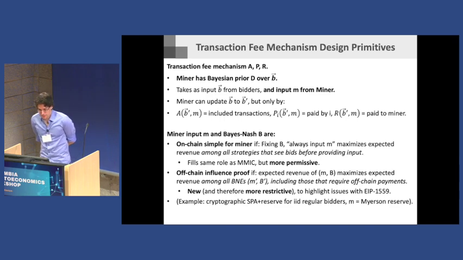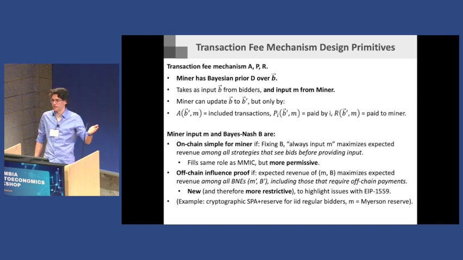Okay, and then here is the actual new definition. The new definition that captures what I'm saying is the issue with EIP 1559, I will call off-chain influence proof. This is not like off-chain collusion. This is just a miner who is trying to maximize their expected revenue. They could say, rather than use input M and have bidders play in Bayes-Nash B, I could instead use input M prime, a different input, induce a different Bayes-Nash B prime, and I could run my entire thing off chain.